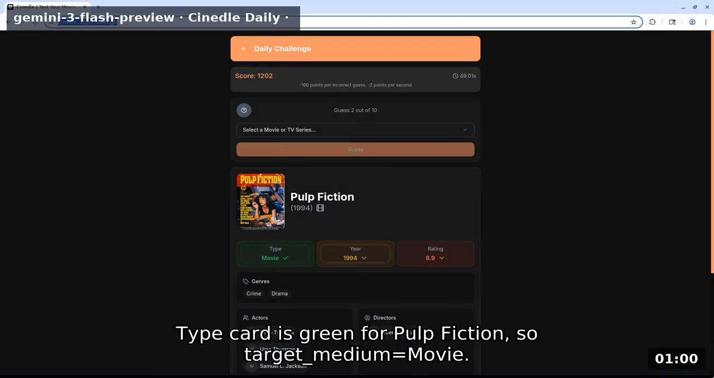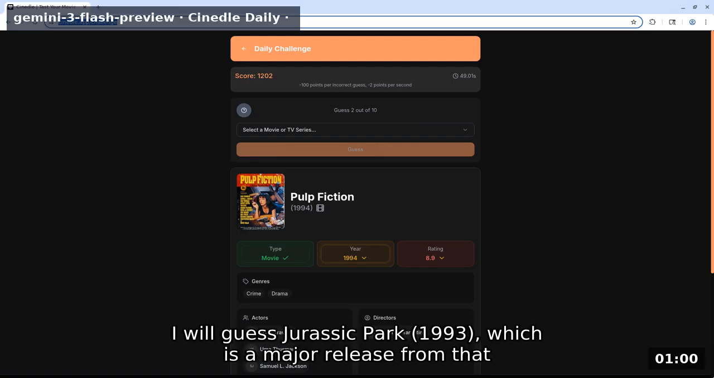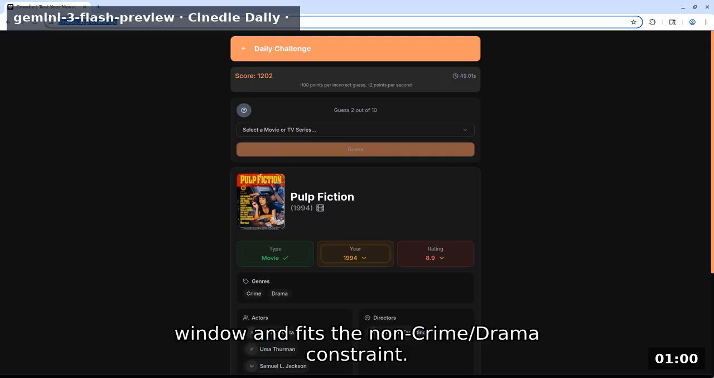Type card is green for Pulp Fiction, so target medium equals movie. The target year is older than 1994, yellow arrow down, likely 1992 or 1993. I will guess Jurassic Park, 1993, which is a major release from that window and fits the non-crime/drama constraint.